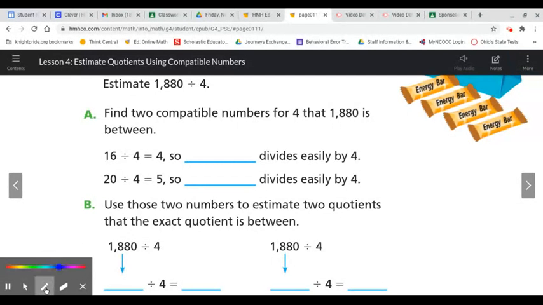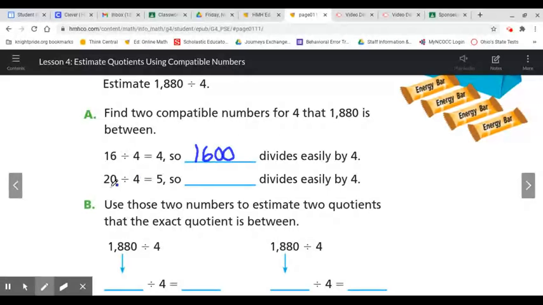So they're helping us out here in part A. If we know that 16 divided by 4 equals 4, then we would know that 1,600 will divide easily by 4. Okay, and if you look at 1,600, that number is less than 1,880.